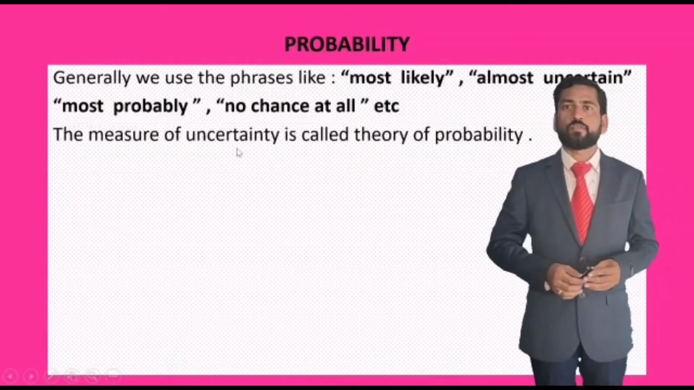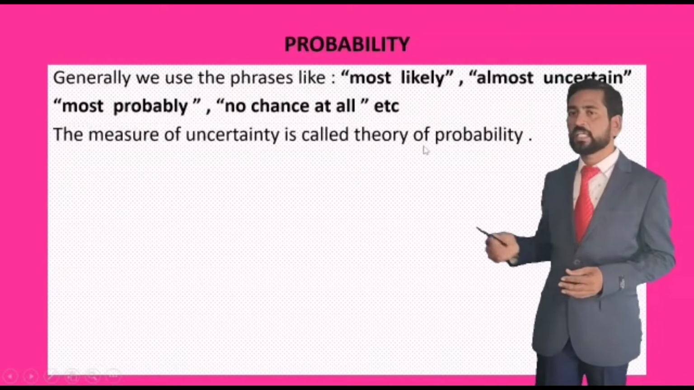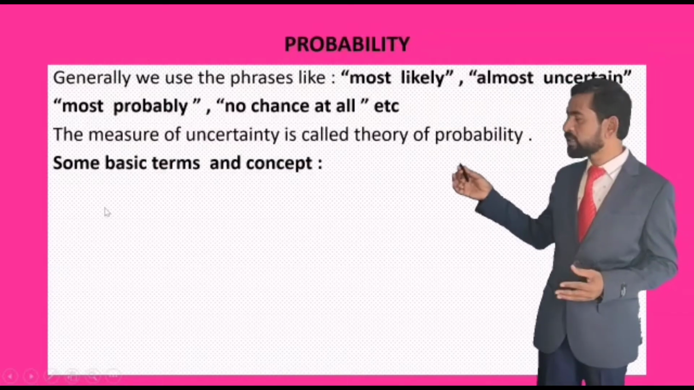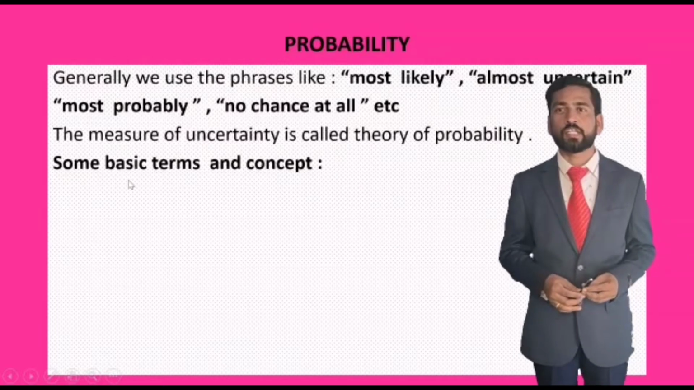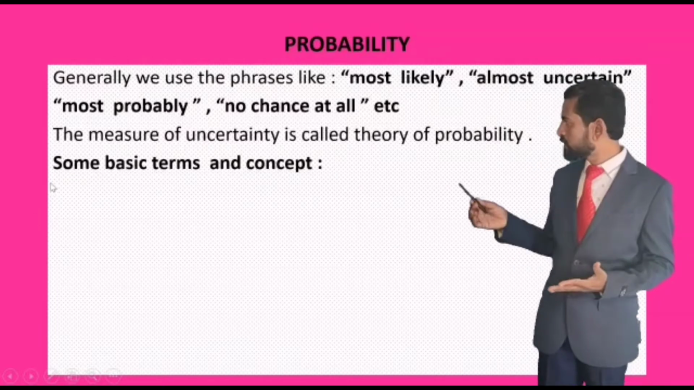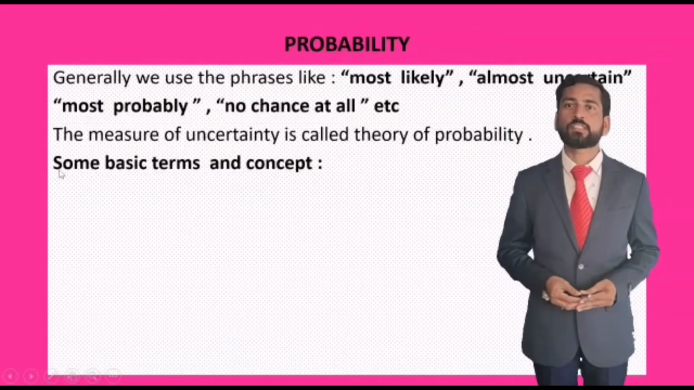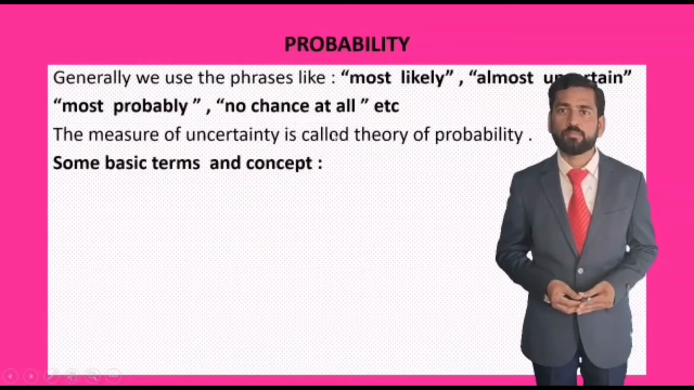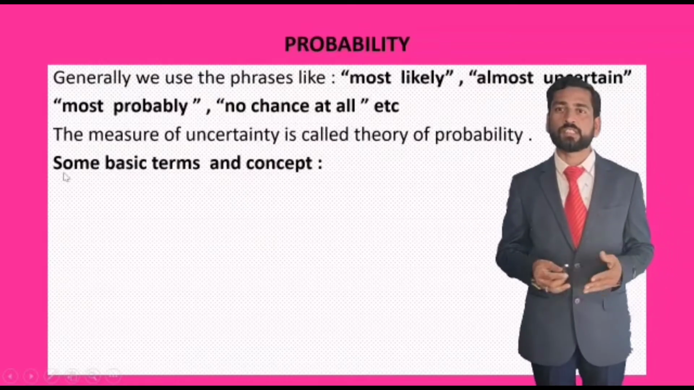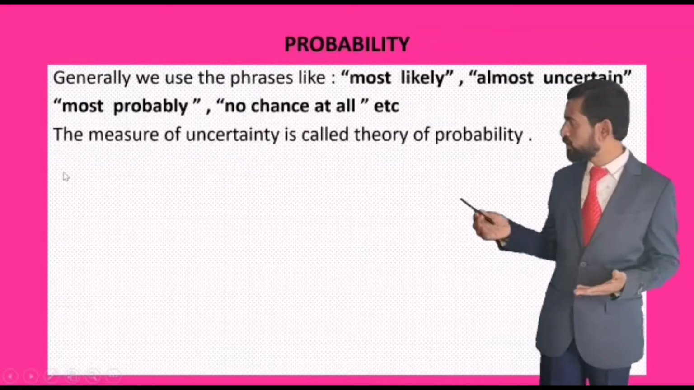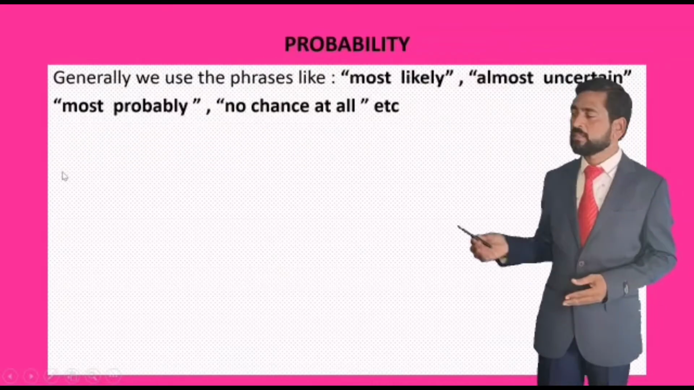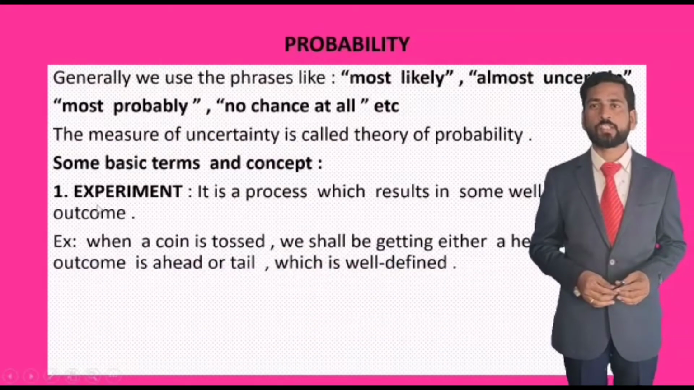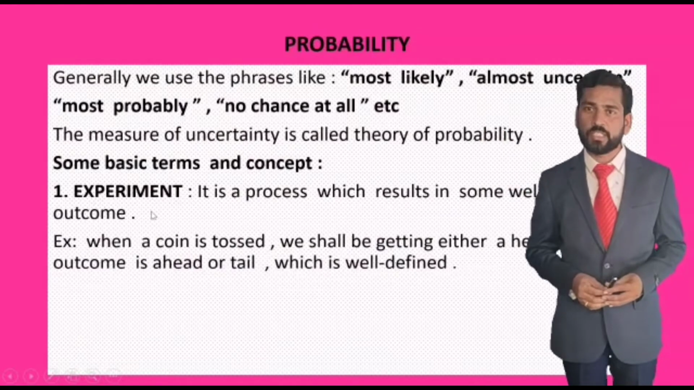So the measure of uncertainty is called theory of probability. Uncertainty means it may happen, it may not happen. That measure of uncertainty is called the theory of probability. In this lesson we are going to discuss the measure of uncertainty by conducting some experiments, that is tossing a coin, or throwing a dice, like that. Now let us discuss some basic terms and concepts of the lesson probability.